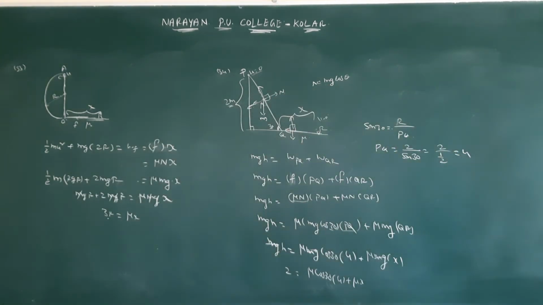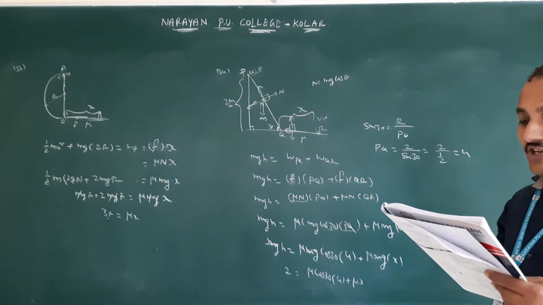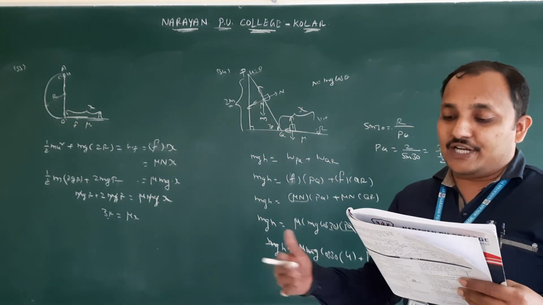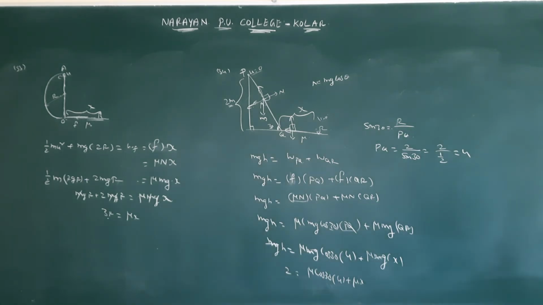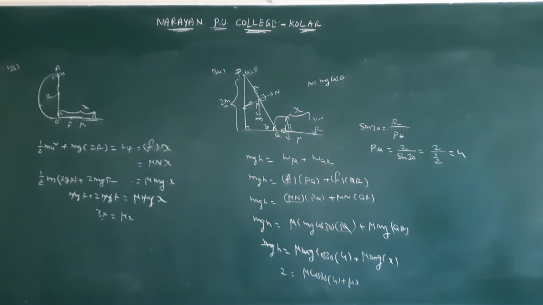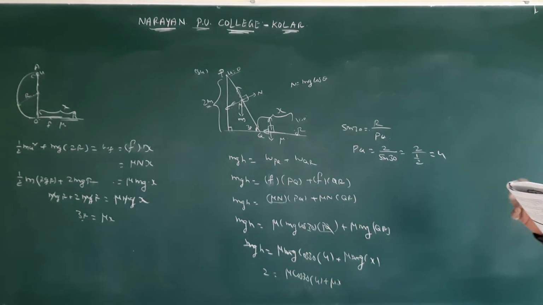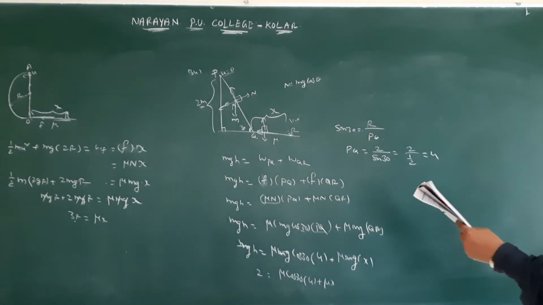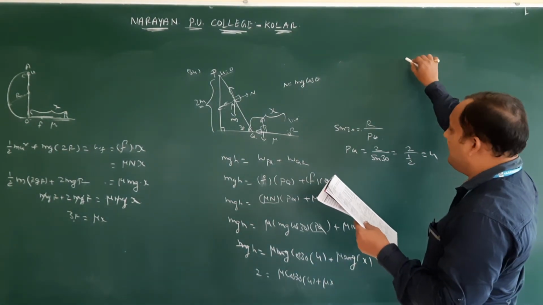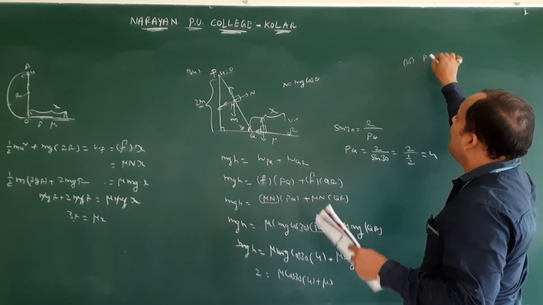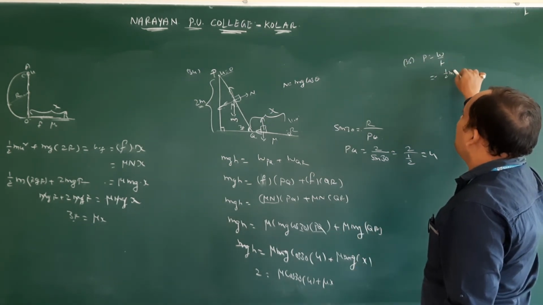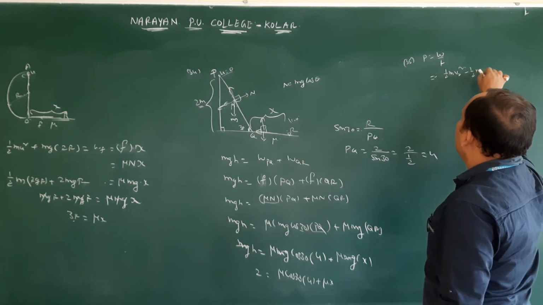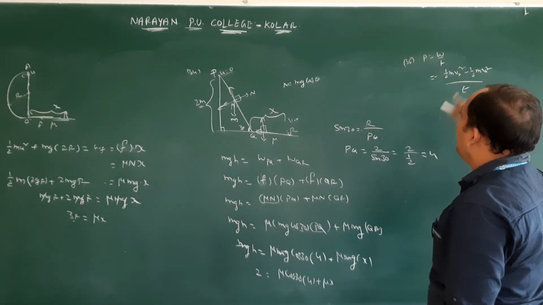Next, question number 35. A force applied by the engine of a train of mass 4 into 10 power 5 kg changes its velocity from 10 to 30 meter per second in 40 seconds. The power of the engine is? What is the power formula? Power is equal to work by time. Here the work is the change in kinetic energy: half m v2 square minus half m v1 square, by t.